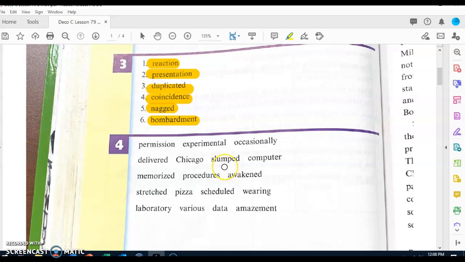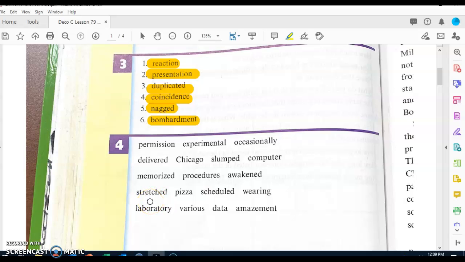Chicago. Next word. What word? Slumped. Next word. What word? Computer. Next word. What word? Memorized. Next word. What word? Procedures.